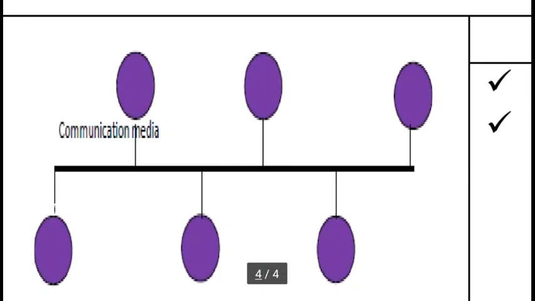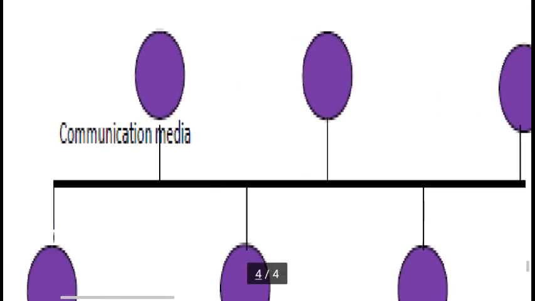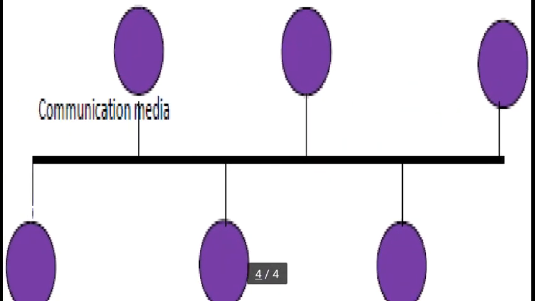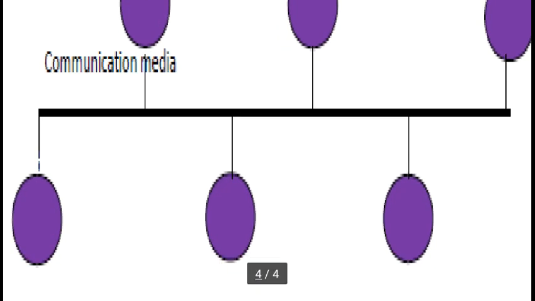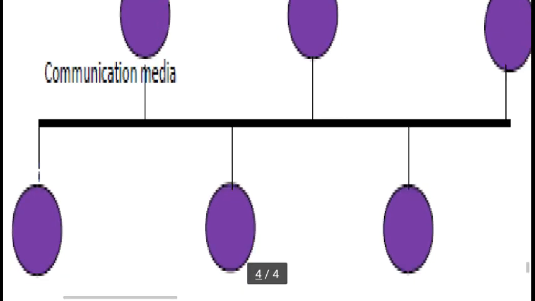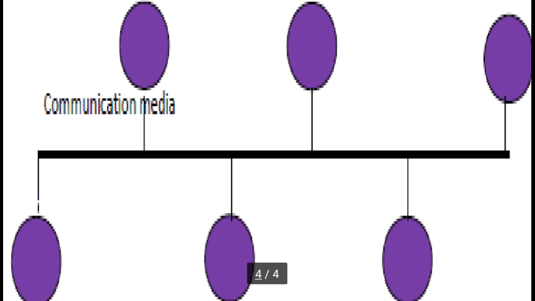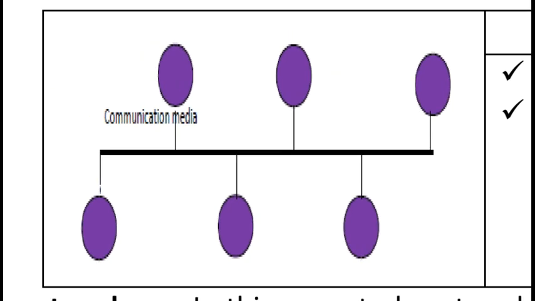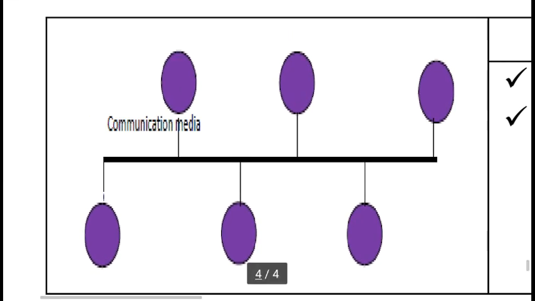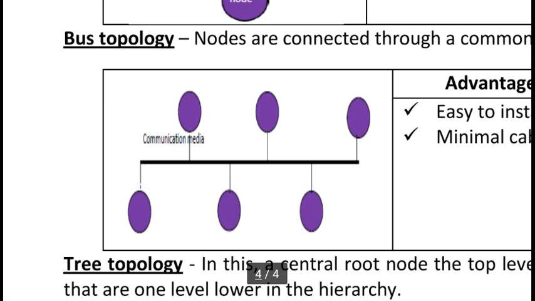You can see the black line shows a common communication line, meaning a cable, and the circles on both sides are the computers or networking devices connected through this communication media. So this is the bus setting style, where we put the computers and start our networking.